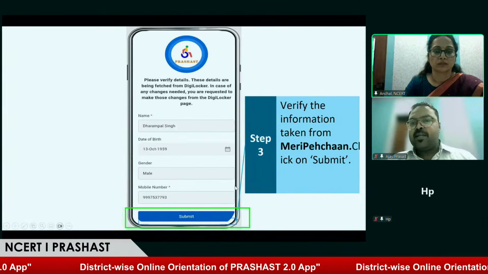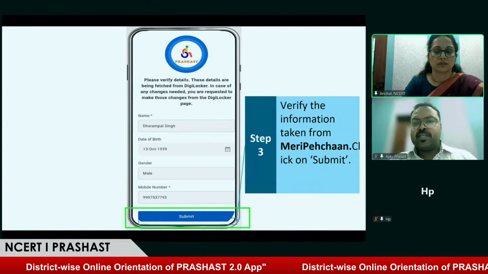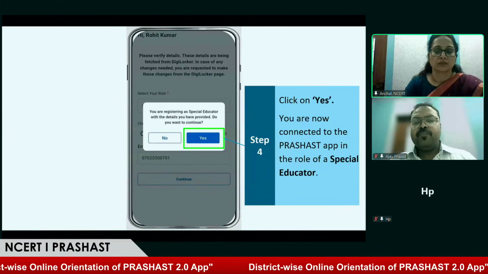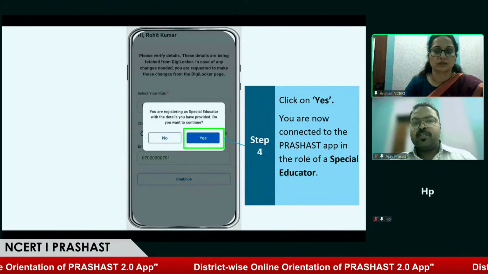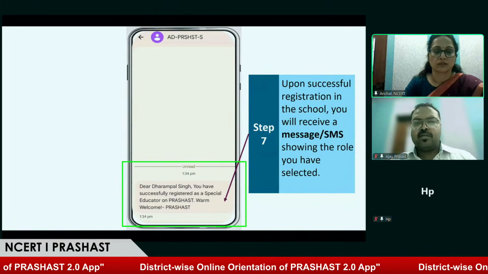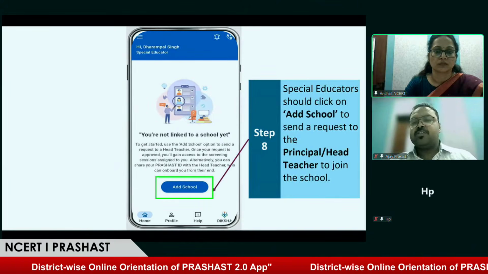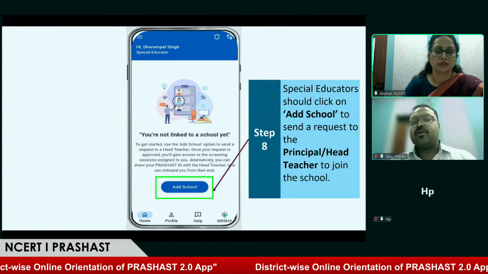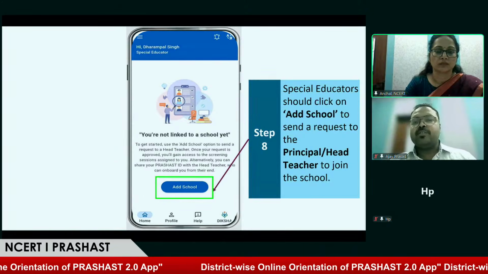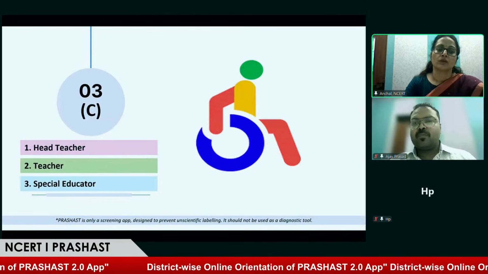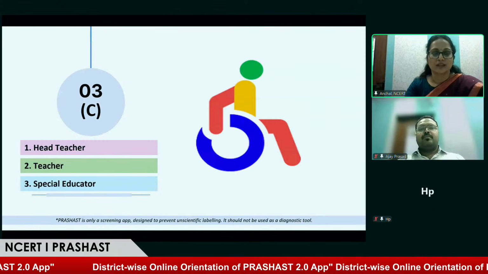they would be able to see the details that are being fetched from Meri Pehchan. Along with that, a confirmation, and now we can see the special educator is logged in. Similarly, just like the teacher, the special educator will also have to click on add school to send the first request to the head teacher.